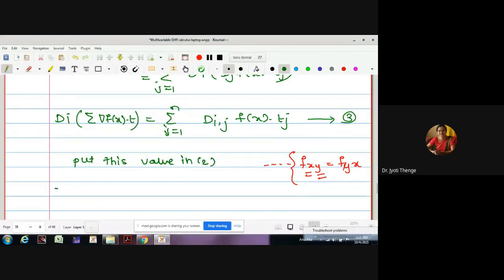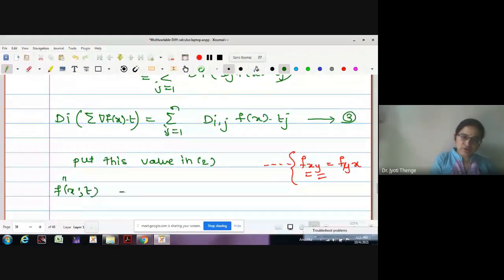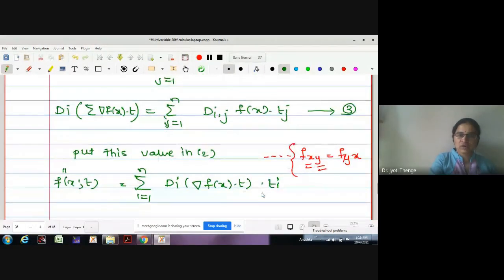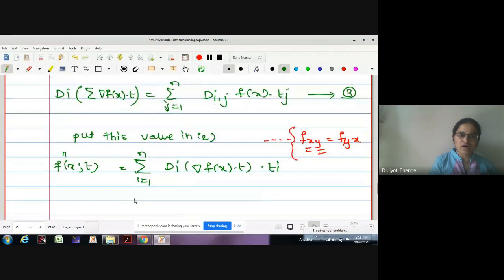What this 2 becomes? f double dash of x comma t. Let me write the value again. This is summation i equals 1 to n, D_i del f(x) dot t dot t_i. And what is the value we have found for D_i?